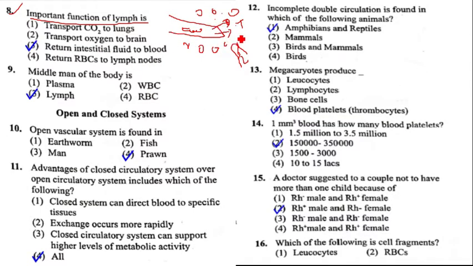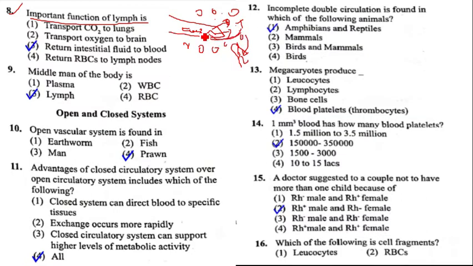The interstitial fluid which is formed in tissues is mostly returned to the blood. Only a little amount of interstitial fluid enters the lymphatic vessels or lymph capillaries, which leads to the formation of lymph. The fluid present in blood comes outside the blood vessel and enters the spaces in the tissue between the cells.